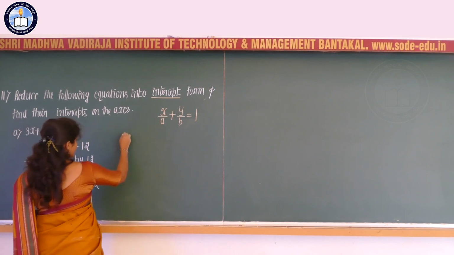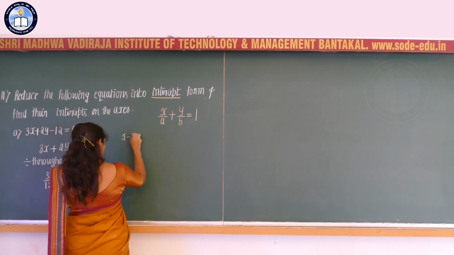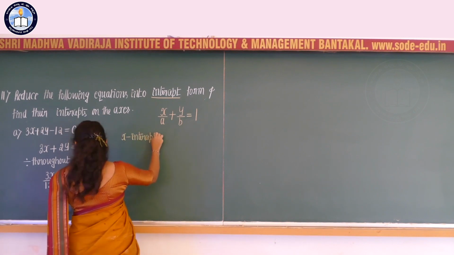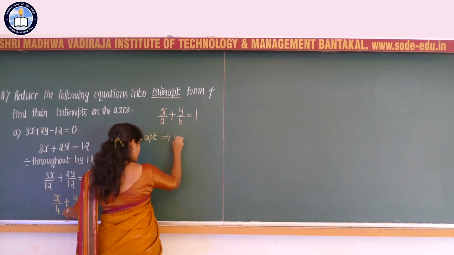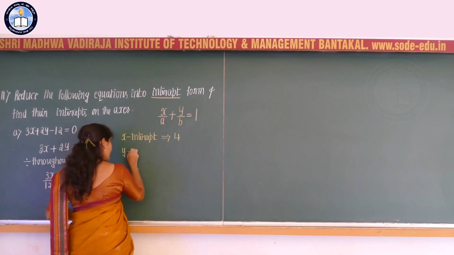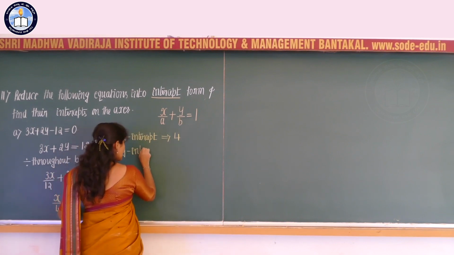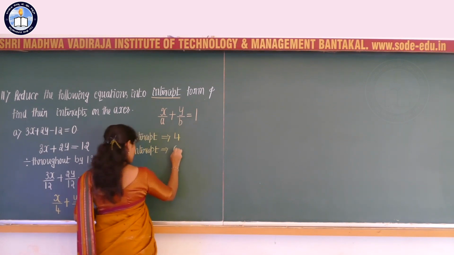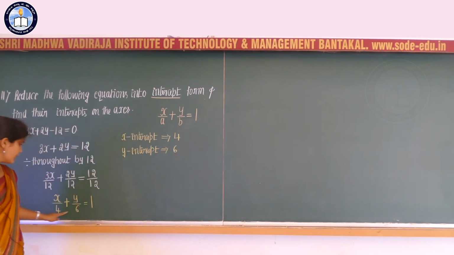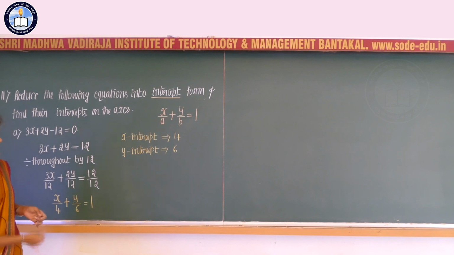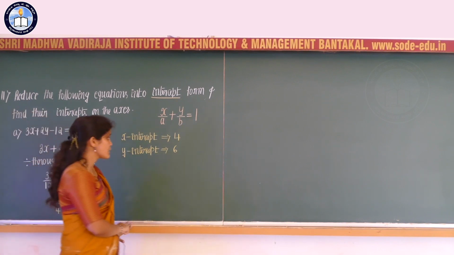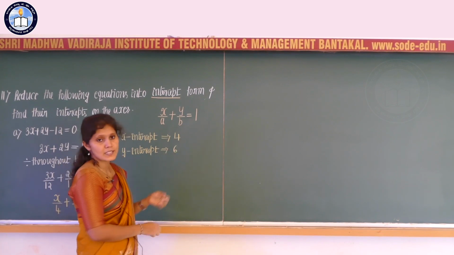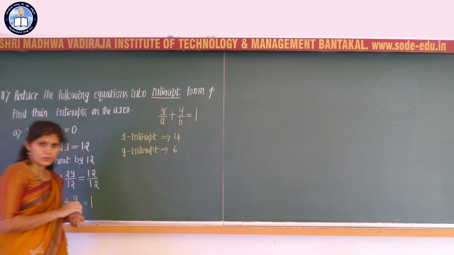What are the intercepts? We need to write the intercepts. With respect to this equation, the x intercept is 4 and the y intercept is 6. X intercept is 4 means the line passes through the point, ordered pair 4, 0, and the line passes through the point, ordered pair 0, 6.